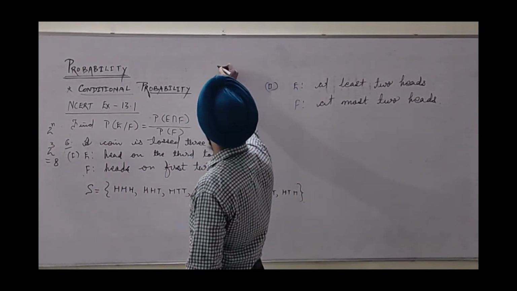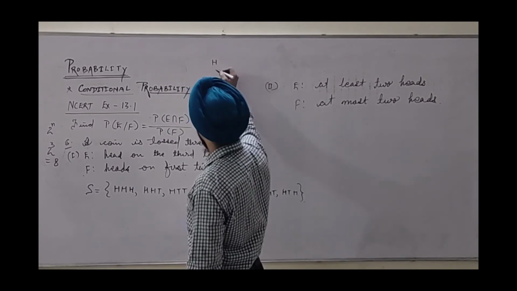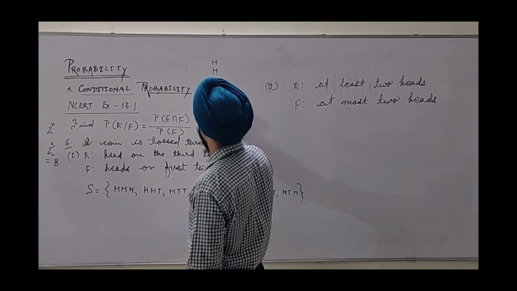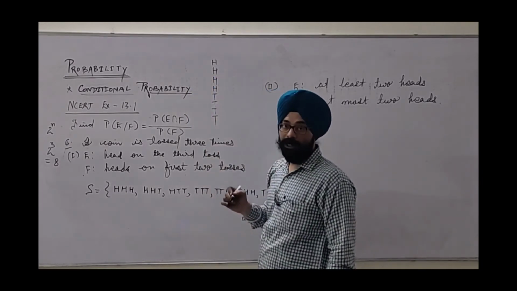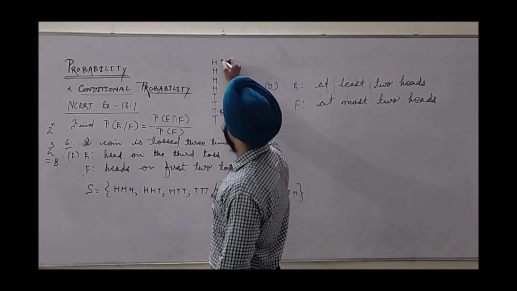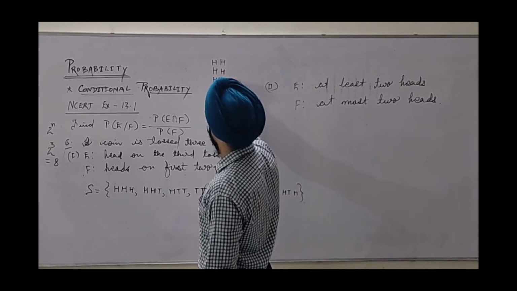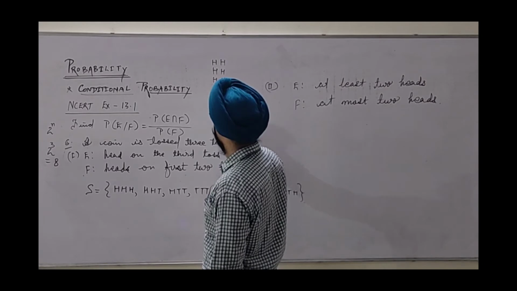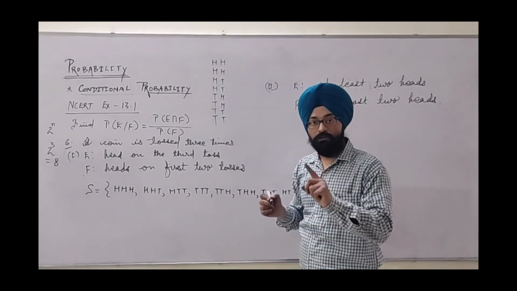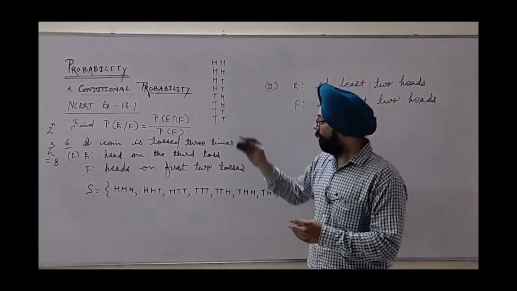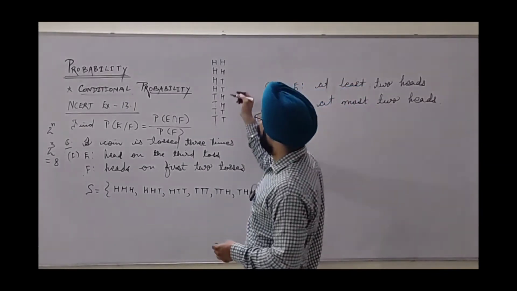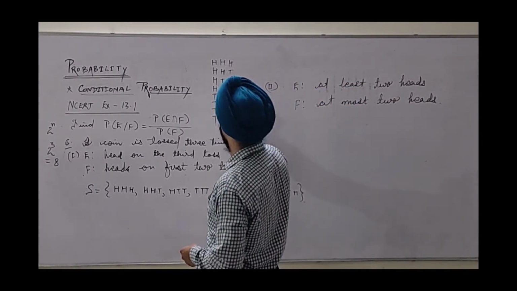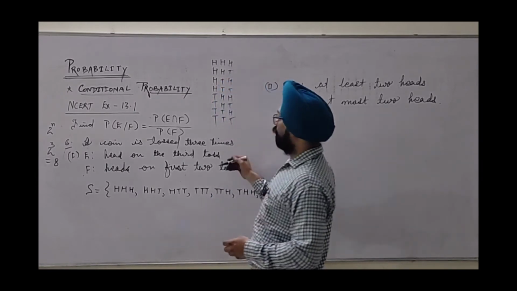So write vertically 4 times H and then 4 times T. Half of 4 is 2, so write 2 times H, 2 times T. Repeat the procedure: half of 2 is 1, so 1 time H, 1 time T. Repeat this. We can shortlist them very quickly, so all outcomes are shortlisted.